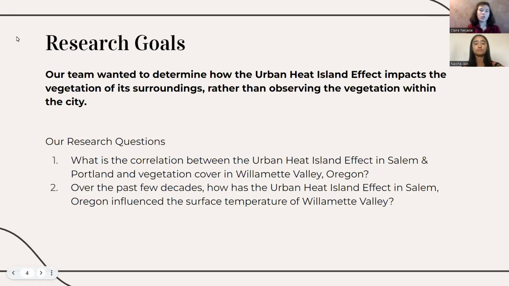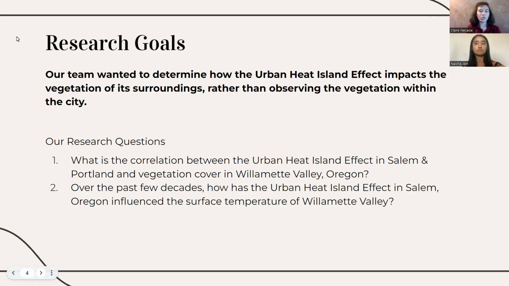So our research goals were to determine how the urban heat island effect impacts the vegetation of its surroundings, rather than observing the vegetation within the city. So instead of trying to prove what was happening to the vegetation within the cities, we wanted to look outside the boundaries of the cities into the rural surrounding areas to best observe the urban heat island impact.